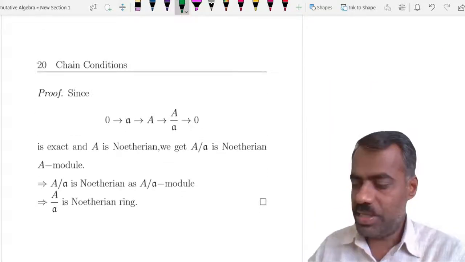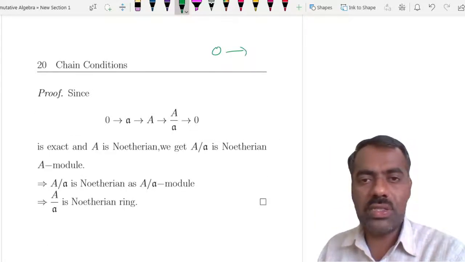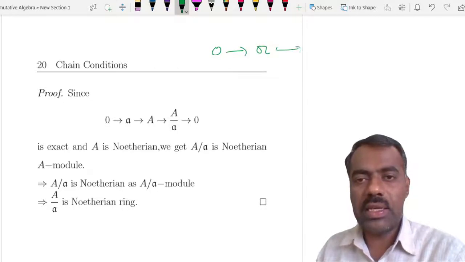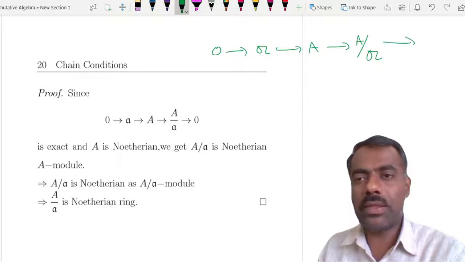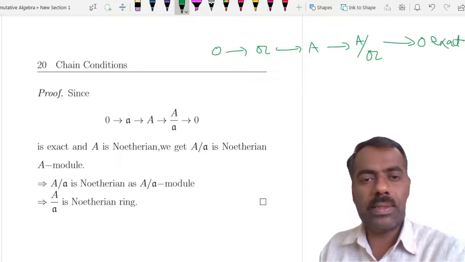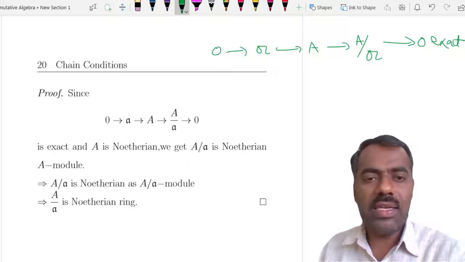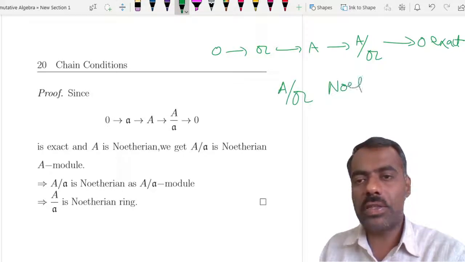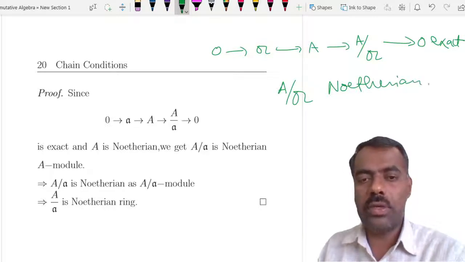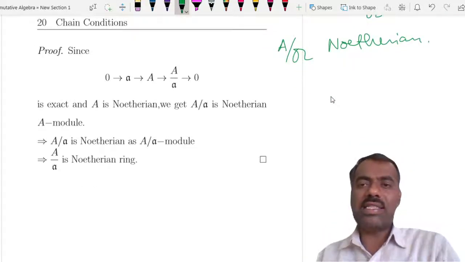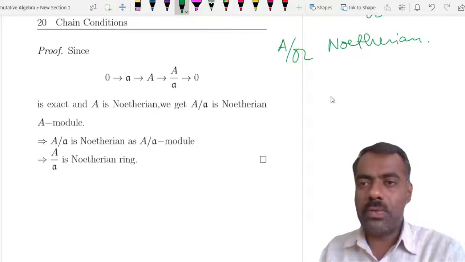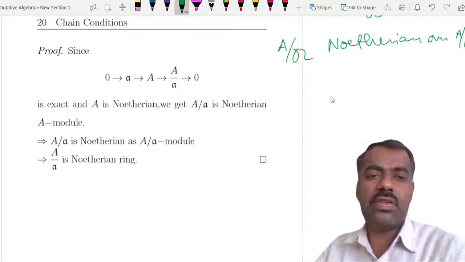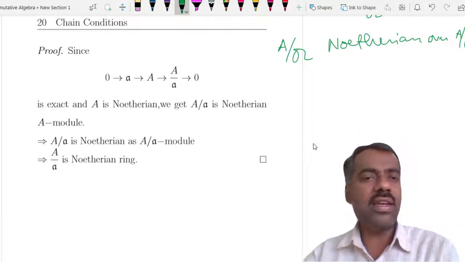The proof again uses exactness: 0 to the ideal a, then you have an inclusion map, then a surjective map, then to 0. This is exact, right? That means as A is Noetherian, A modulo a is Noetherian. So considering it as a module over A modulo a, this is in fact a Noetherian ring.